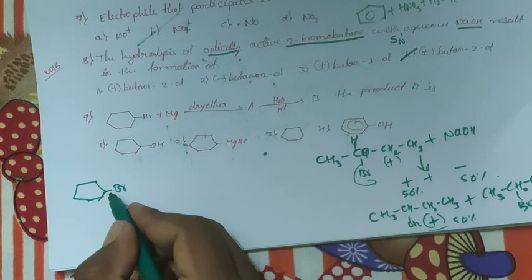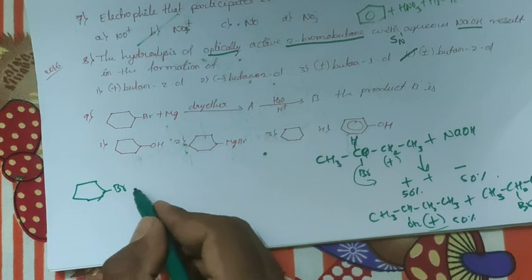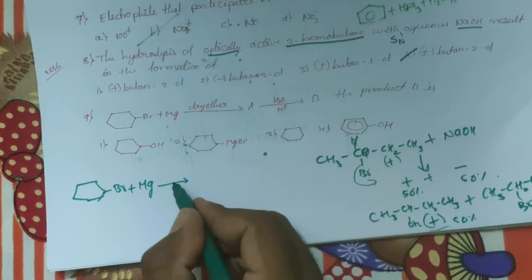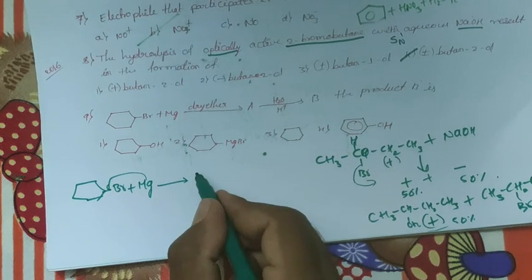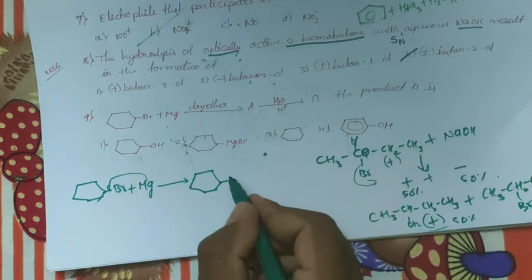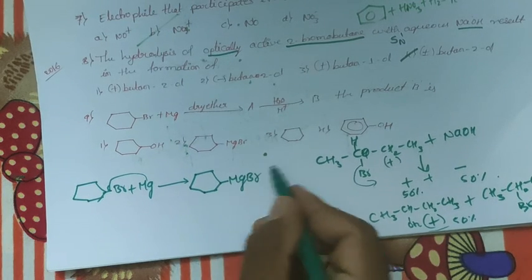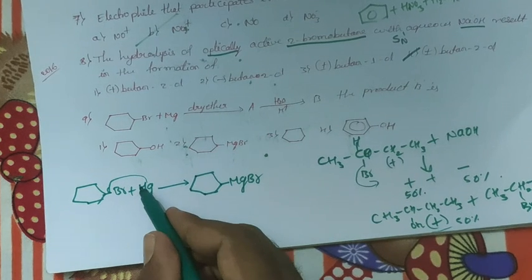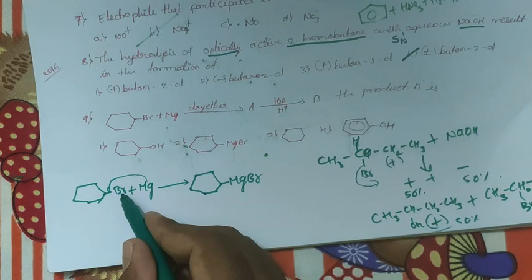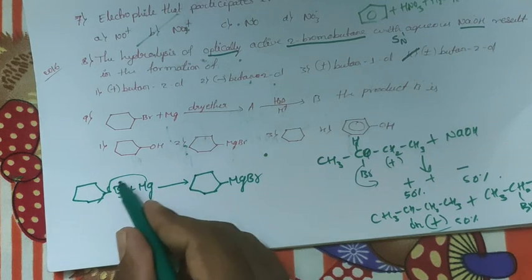Next, bromocyclohexane reacts with magnesium in dry ether. Magnesium attacks at this position, therefore giving cyclohexyl MgBr. That's why I discussed the Grignard reagent. In this Grignard reagent, this is the alkyl group and this is the bromine group, with Mg attacking in between.